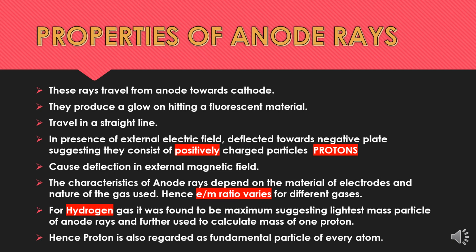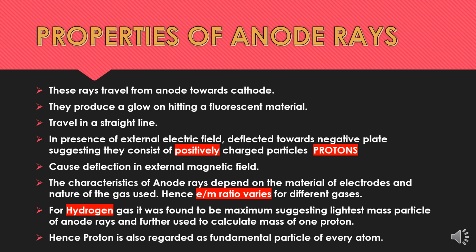As in the case of cathode rays, the e/m ratio was independent of the nature of the gas. Meaning for any gas taken in the discharge tube, Thomson found a similar e/m ratio. But here in the case of anode rays, this e/m ratio varies for different gases, because after removal of an electron from an atom, the leftover particle as a whole travels in the form of anode rays. So obviously it will have a different number of protons and different mass, hence the e/m ratio will vary.